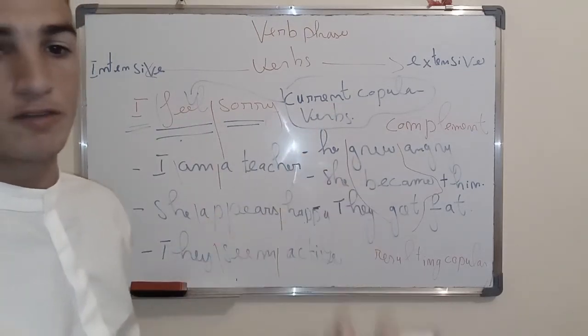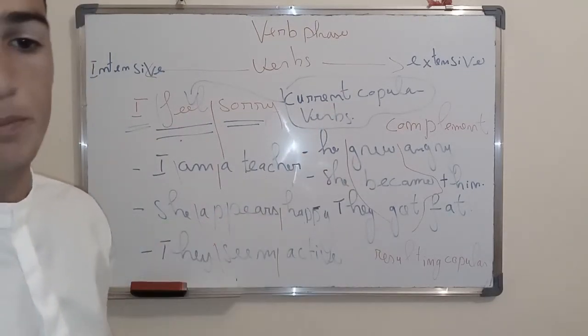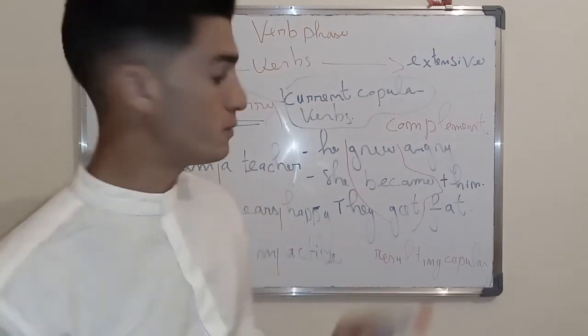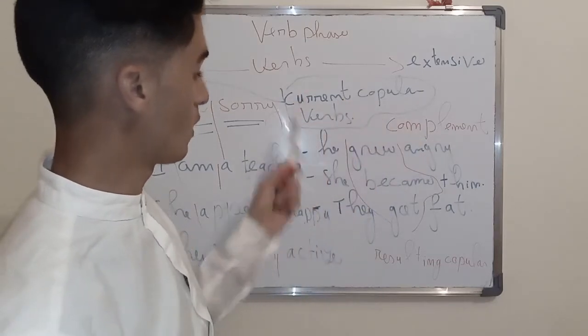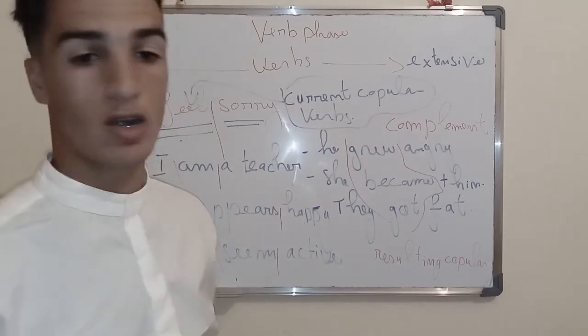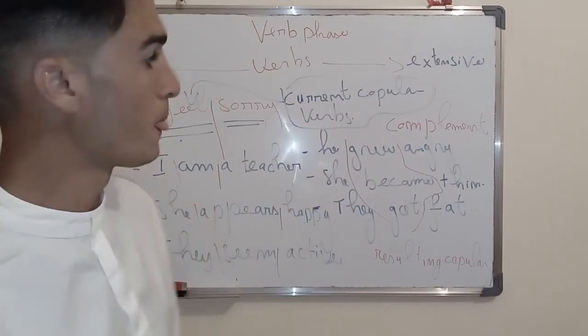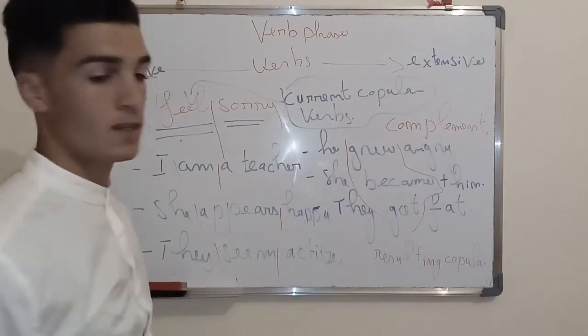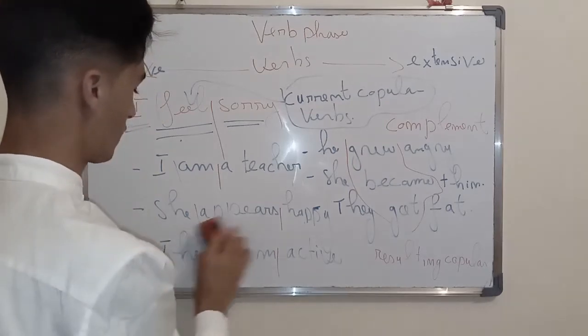We have feel, to be, to look, to appear, to seem. All of these are called current copular verbs, and these are called resulting copular verbs. Now we are going to move on to extensive verbs.